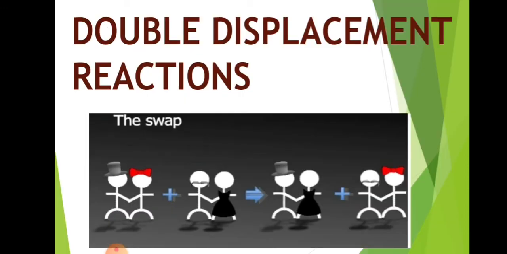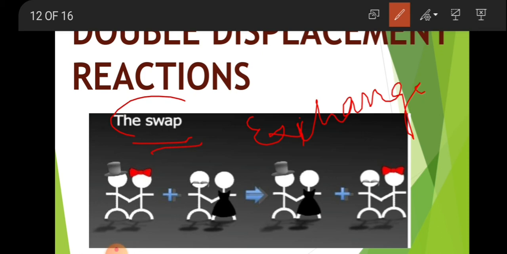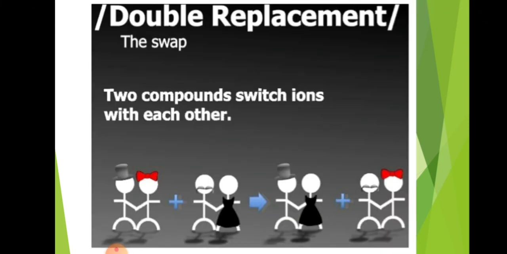Next is double displacement reaction. It means swap. Swap means exchange, when molecules or atoms exchange with each other. Like these are two friends, then this one makes friends with that one and that one with this one, like an exchange. Two compounds switch ions with each other, which is called a double displacement reaction.